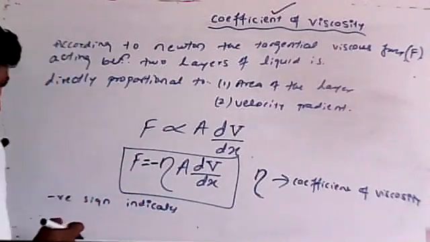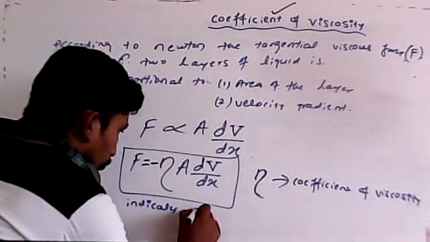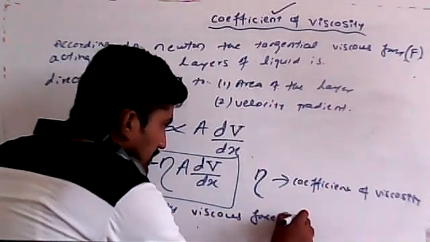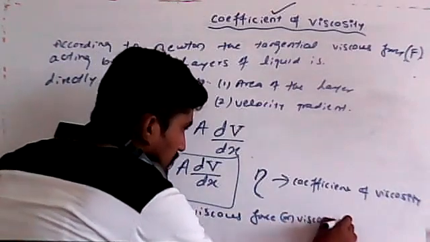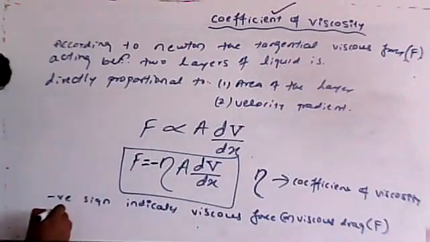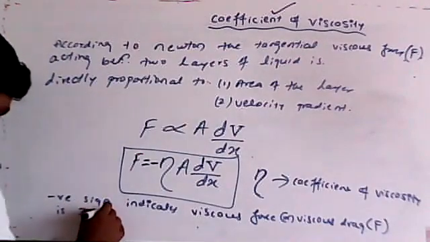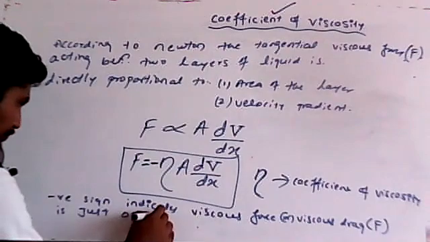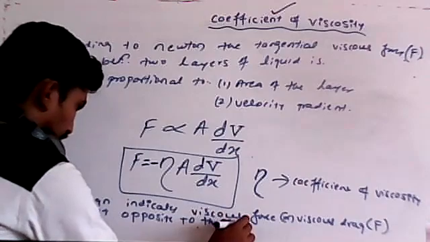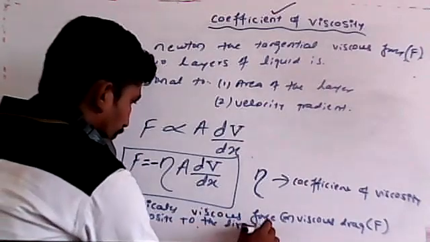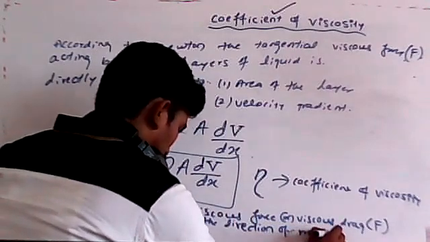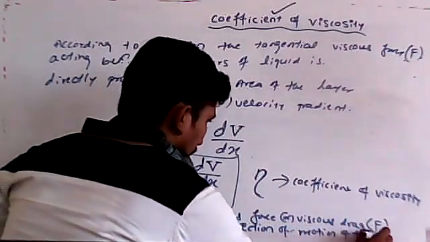So the negative sign indicates that the viscous force or viscous drag, that is F, is just opposite to the direction of motion of the liquid.